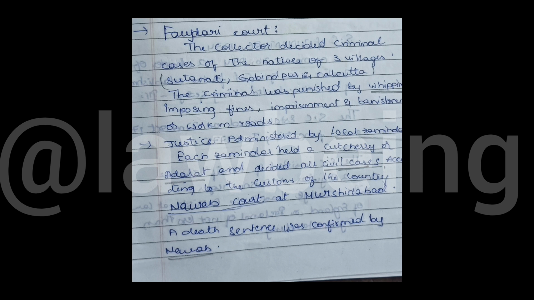Justice was administered by local zamindars. Each zamindar held a kachari or adalat and decided all civil cases according to the customs of that country. Nawab court at Murshidabad was also a sub-court under the collector. A death sentence was confirmed by the Nawab. Okay, to confirm a death sentence, that used to be the Nawab court.